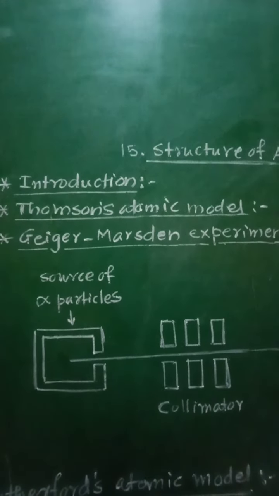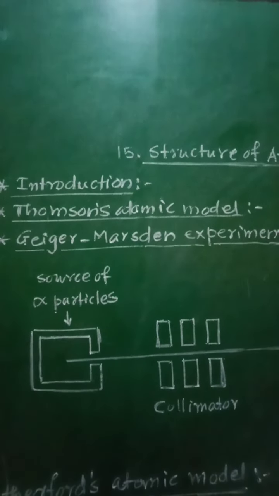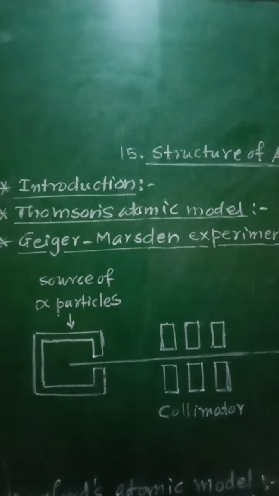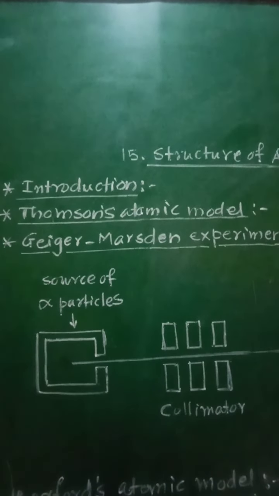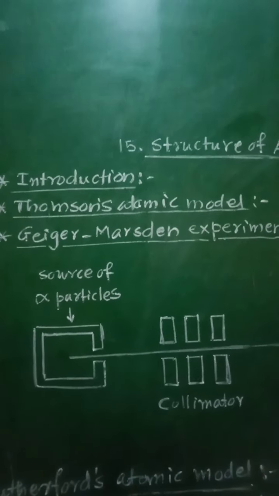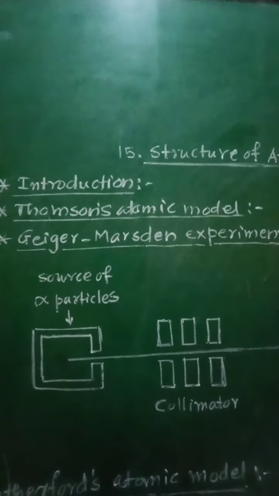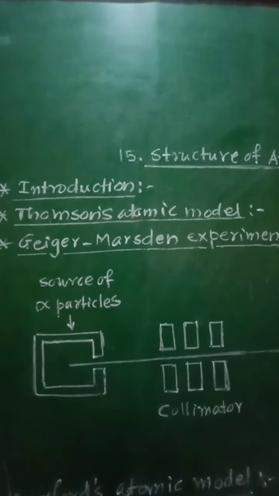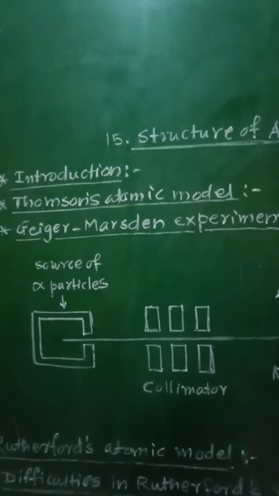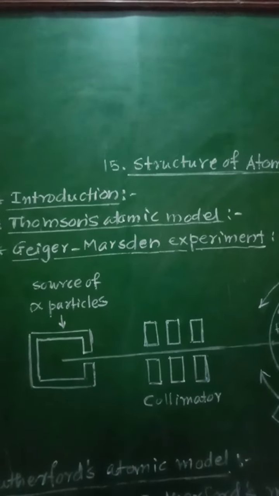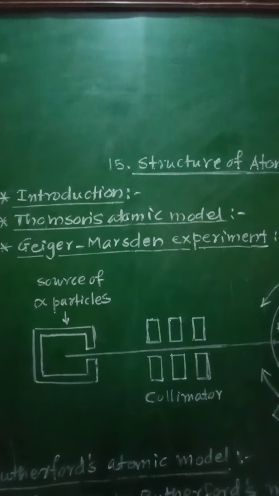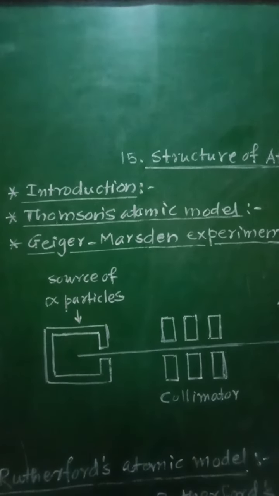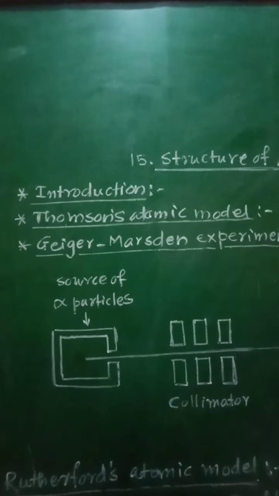Then by studying the properties of these rays, Thomson concluded that these rays are made up of negatively charged particles called electrons. So these rays which were emitted were named electrons by the scientist Thomson. According to this Thomson atomic model, an atom is a sphere having a uniform positive charge in which electrons are embedded.